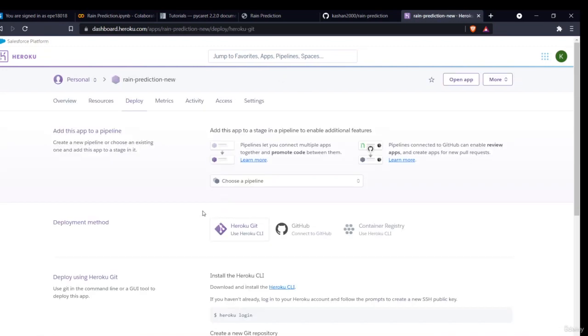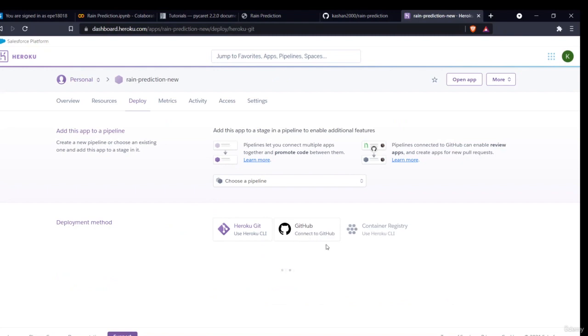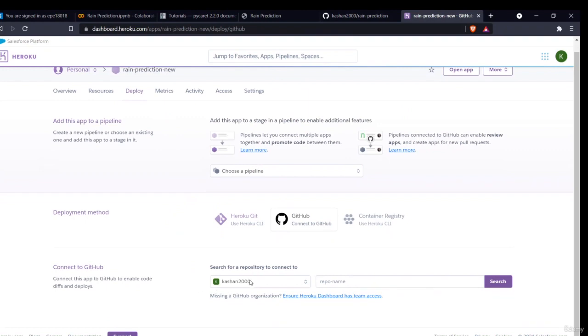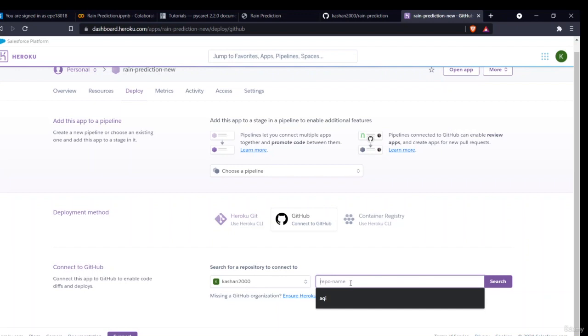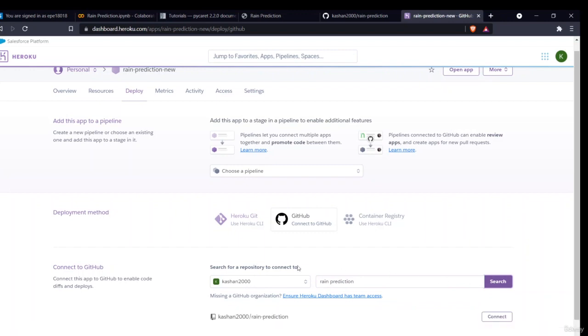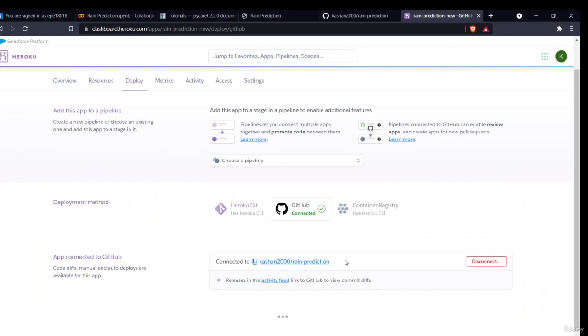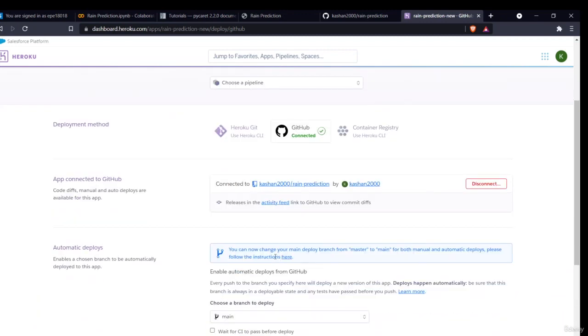After creating it, you have to import your data, right? That's why I made you create a GitHub account. You can connect to your GitHub account and directly upload your data into the Heroku platform. You just select a repository, connect your repository, then enter the repo name. My repo name was rain prediction. I'll search for it. Okay, this is my repository. I'll connect to it.